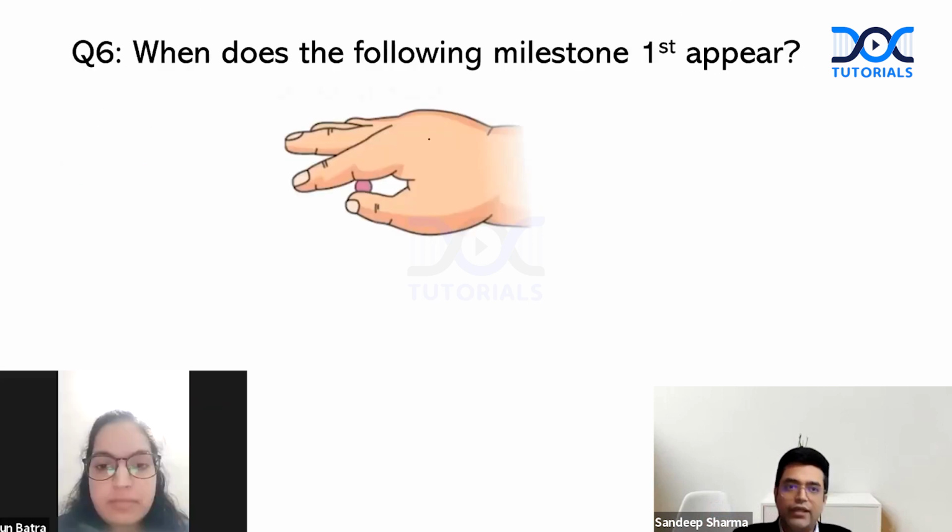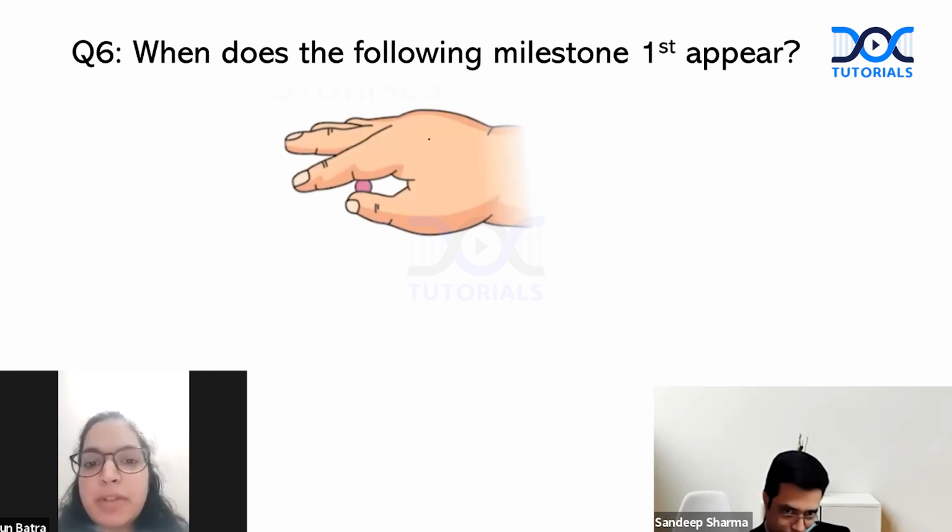Dr. Shagun, when does the following milestone first appear? So this is the pincer grasp. The immature pincer grasp will appear around 9 months and it will mature at 12 months of age. Excellent. Why do you call it immature? Because initially the child tries to pick it up with the entire finger, and later when it matures, he only uses the tips of the finger.